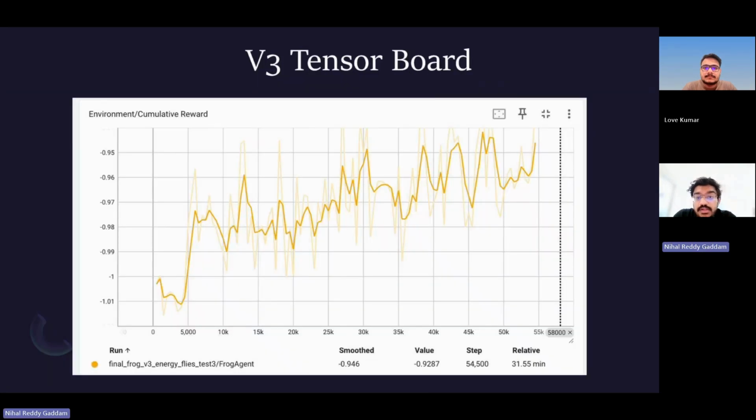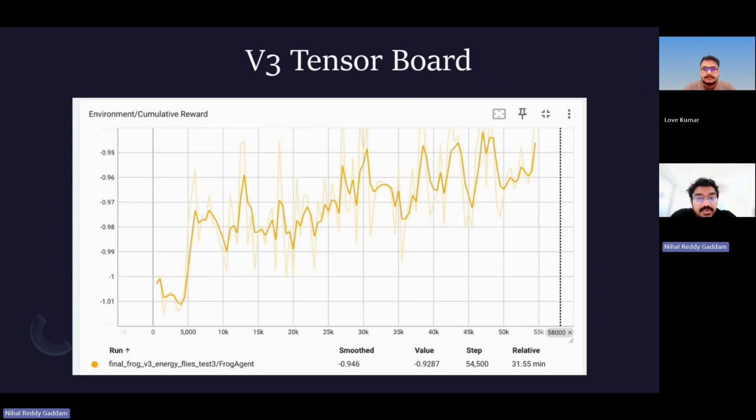This graph shows the cumulative reward for the final V3 training run. The result is very important since it gives us an honest view of how the final model performed. Compared with V1 and V2, the V3 reward stayed negative. However, it did show a small upward trend. The reward improved from around -1.01 to around -0.94. This means that the model showed early learning, but it did not become fully reliable within our training time.